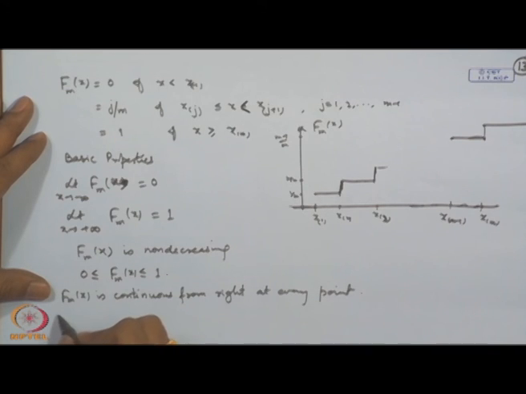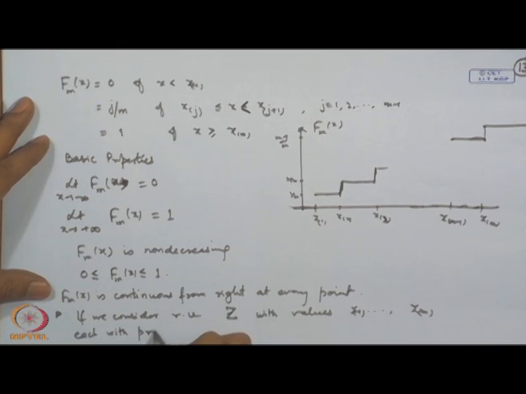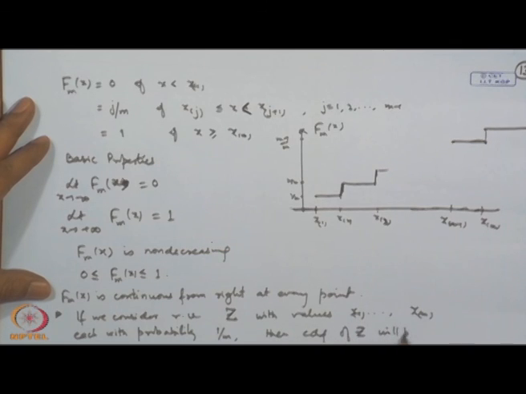So, if I consider the random variable Z with values x1, x2, ..., xm, each with probability one by m, then the CDF of Z will be F_m.